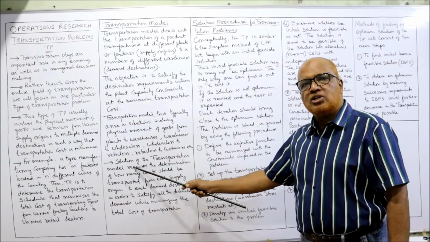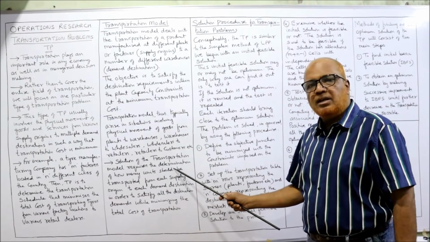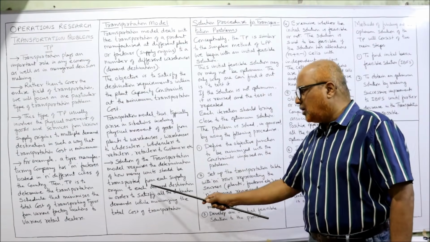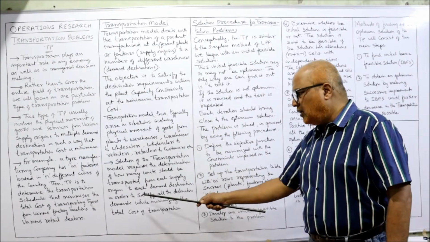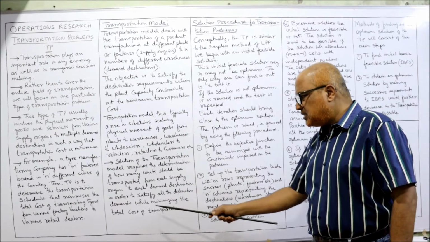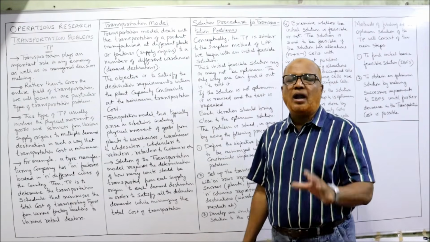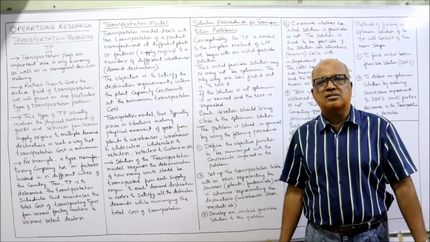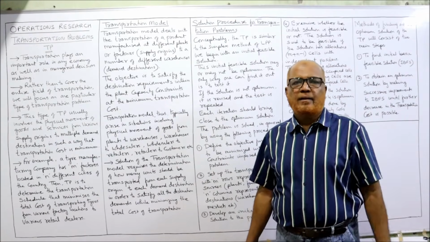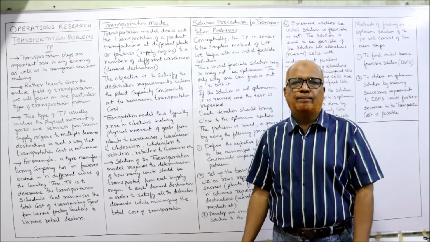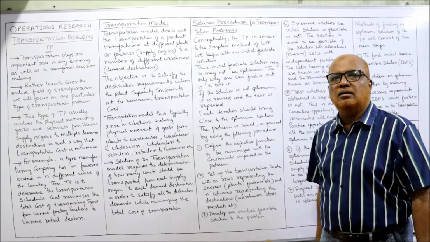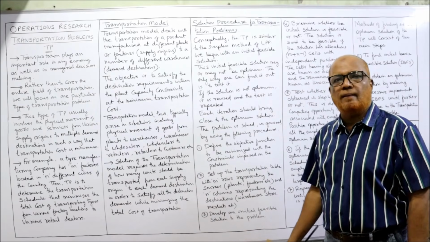Solution of the transportation model requires the determination of how many units should be transported from each supply origin to each demand destination in order to satisfy all the destination demand while minimizing the total cost of transportation. The ultimate objective is to satisfy the demand requirement from the supply origins so that the transportation cost is minimized. This is the model. It is called the transportation model.